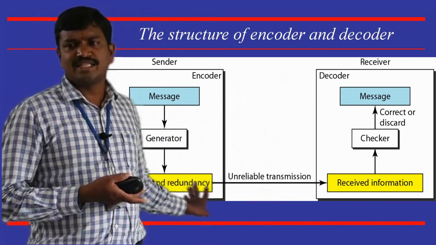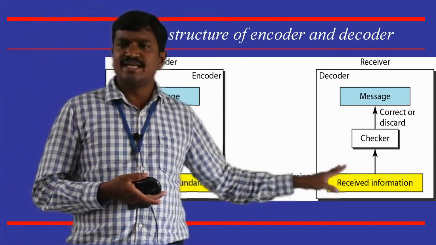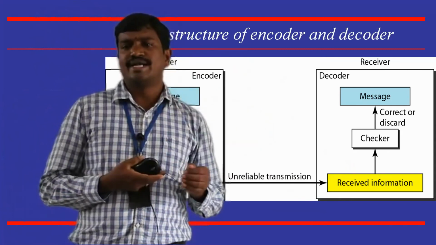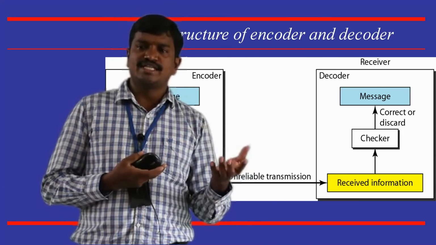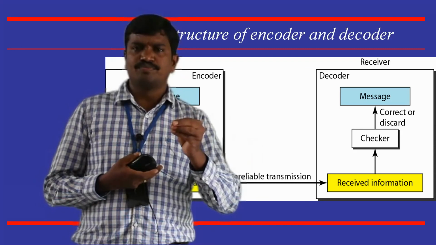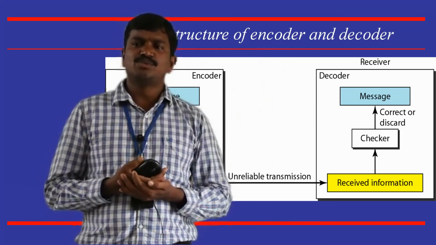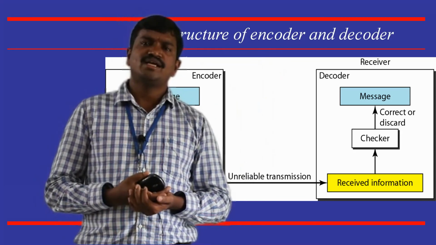After generating this combined word, it is sent to the receiver, and the receiver takes the redundancy bits and applies that logic on the data. If it finds a symptom of a problem in the data, that message is ignored. Otherwise, it is passed to the above layer. This way these two exist at the sender and receiver for error detection purposes.